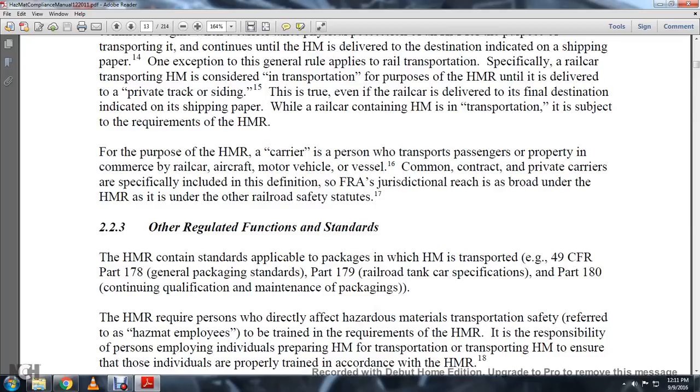For the purpose of the hazmat regulations, a carrier is a person who transports passengers or property in commerce by railway, aircraft, motor vehicle, or vessel. Common, contract, and private carriers are specifically included within the definition. The FRA's jurisdictional reach is broader under the hazmat regulations than under the railroad statutes.